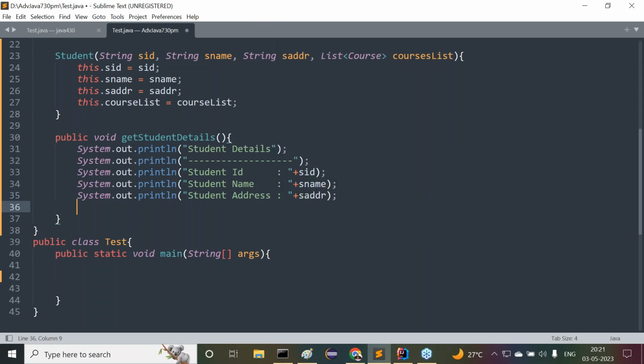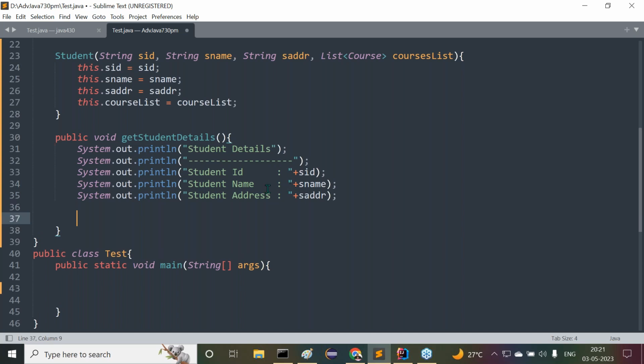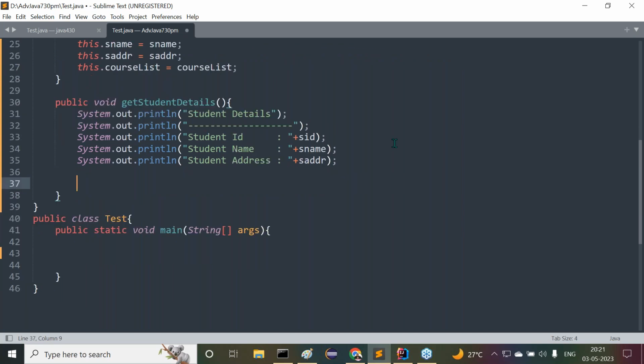Up to this is okay. What we provided now is the normal student data. Now I want to display this courses data in a tabular representation. How are we going to provide the data in the form of this tabular representation now?